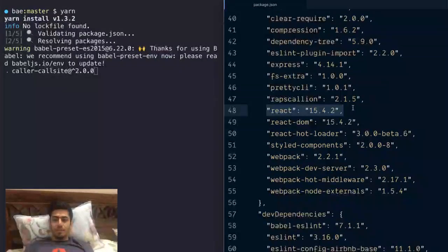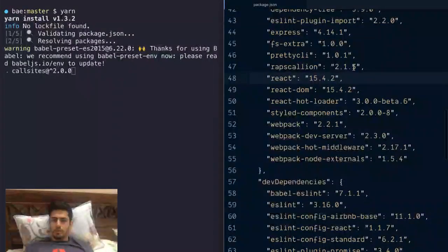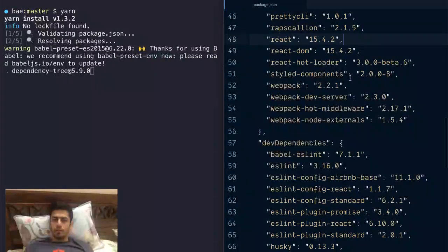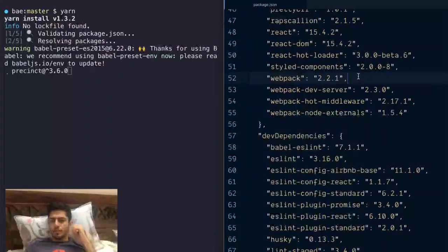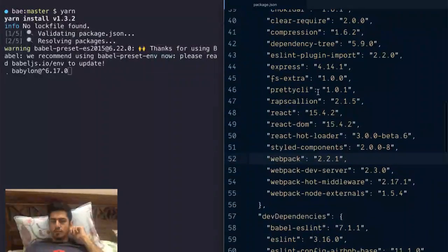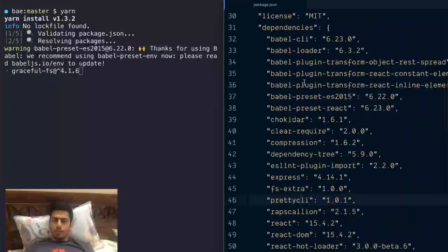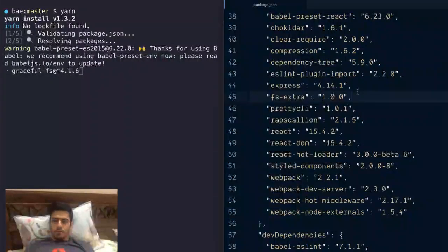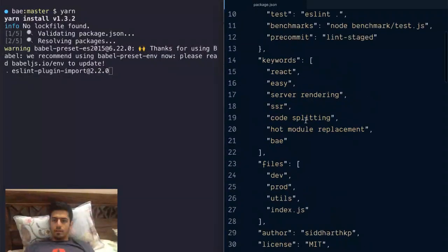I'm using React 15.4, so that's gonna go. Obviously, I'm probably gonna switch it to the new alpha. I'm using Webpack 2. So there's a bunch of old things here, which is fine. There's nothing wrong with using the old things, but there's a lot of new features that I actually want to use, which I can't here. And for the node server, I'm actually using Express, which is my favorite.